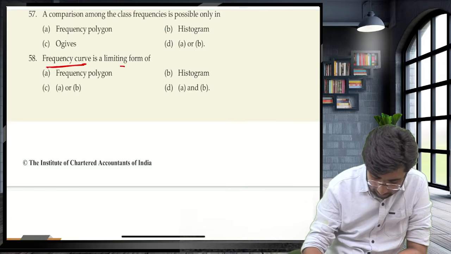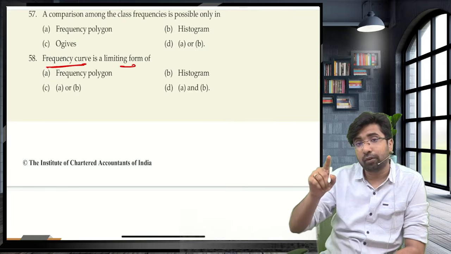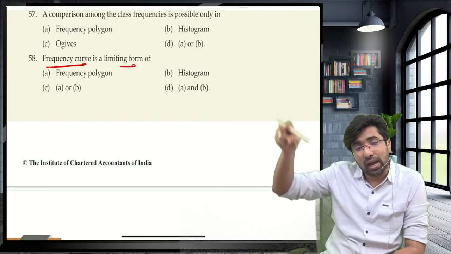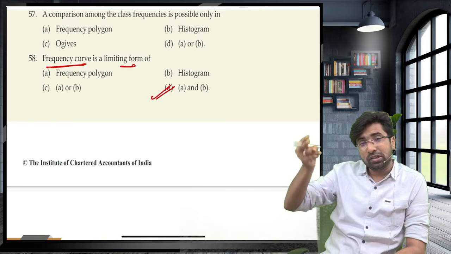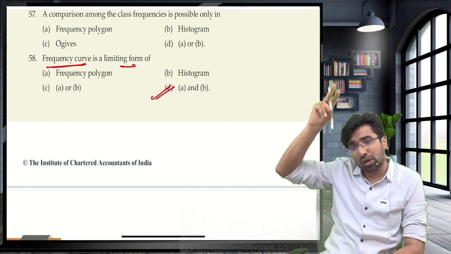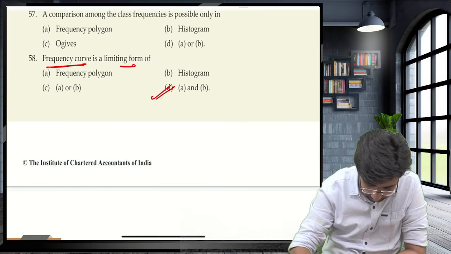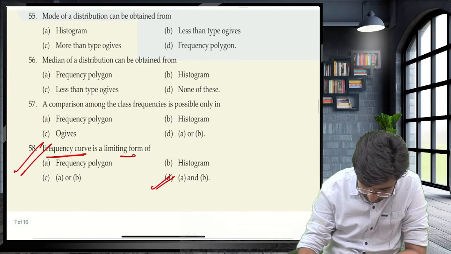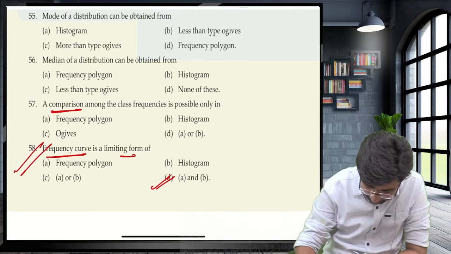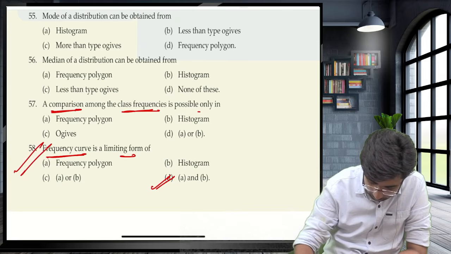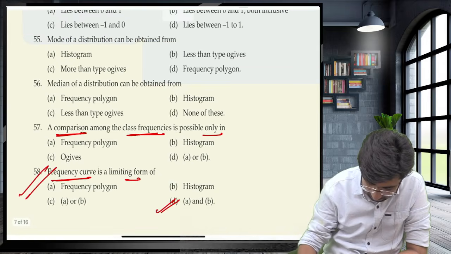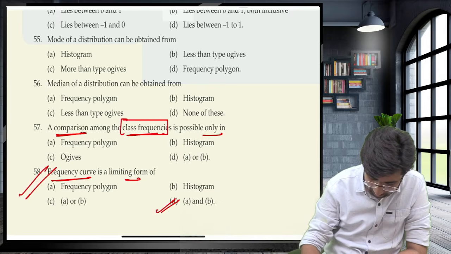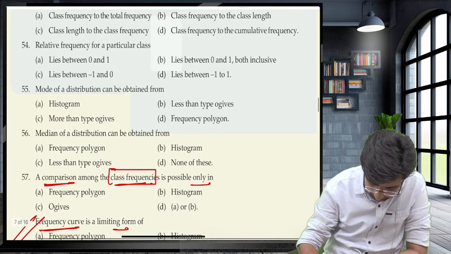Frequency curve is the limiting form of the frequency polygon and histogram. And guys, the frequency polygon is the limiting form of the histogram. Done? Is comparison among the class frequencies possible in... okay, we will come to this. We will see in the ogive; mode and median can be found from the ogive.